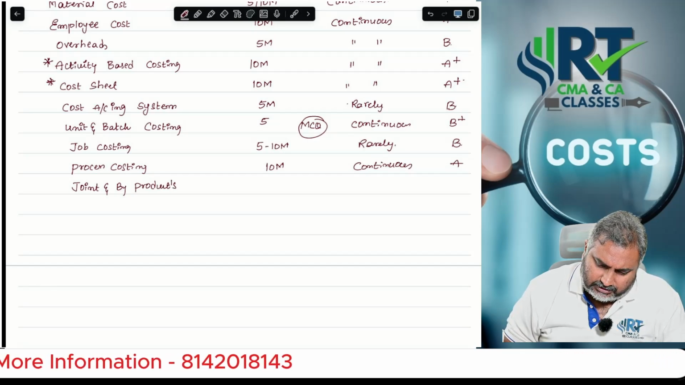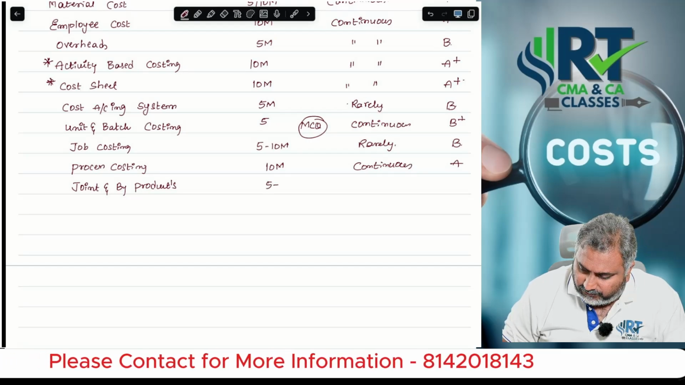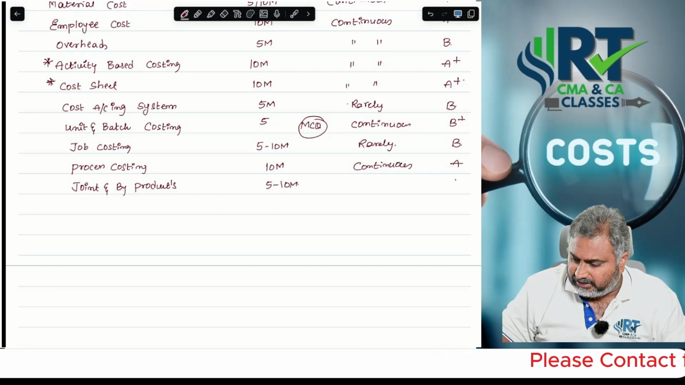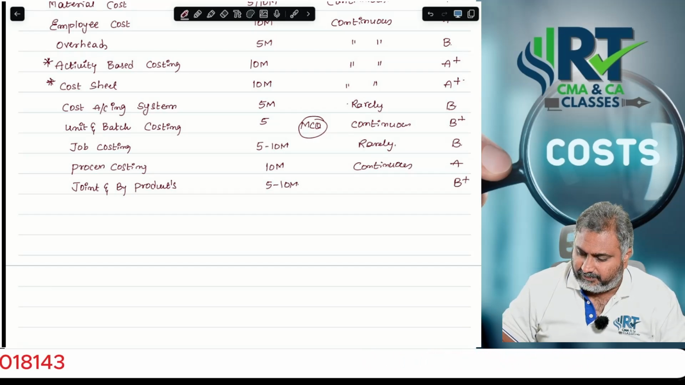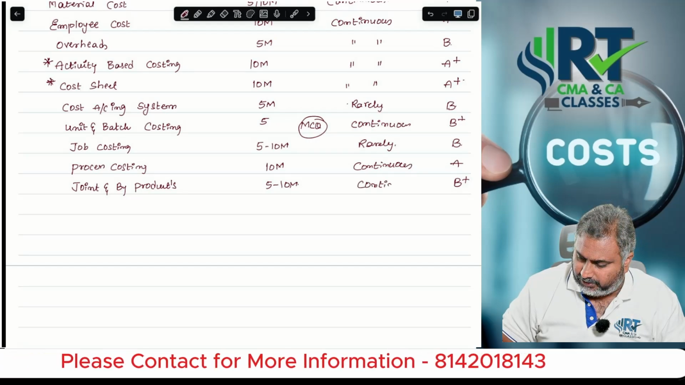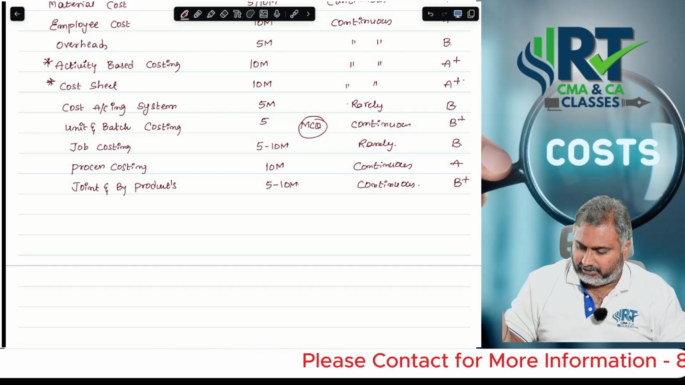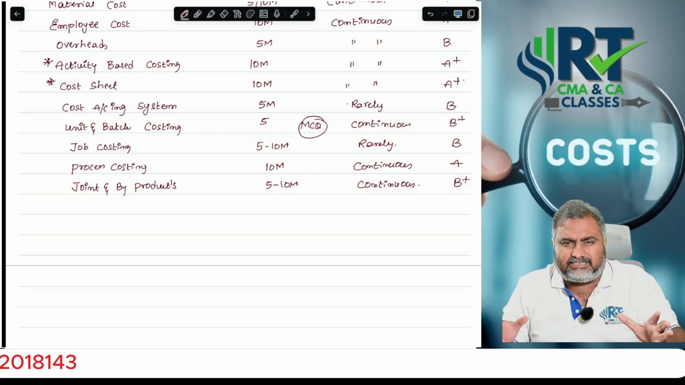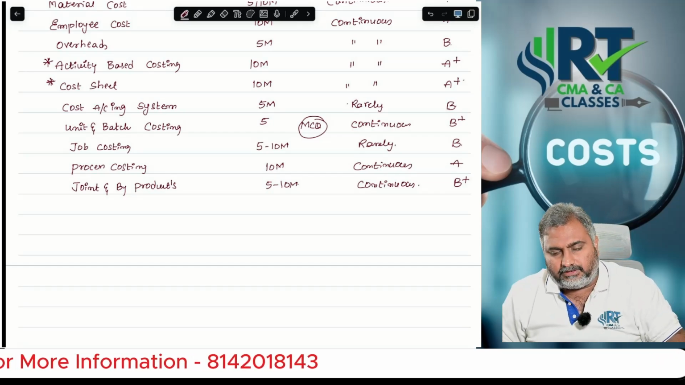So this concept you may consider 5 to 10 marks priority, sir. I may consider it a B plus category, and yes, you can expect them to focus on this particular chapter continuously as well. Sir, what is this entire chapter? Give us a brief summary.